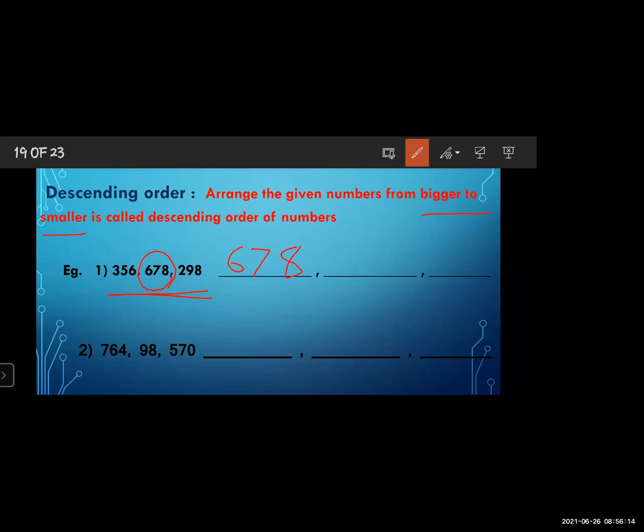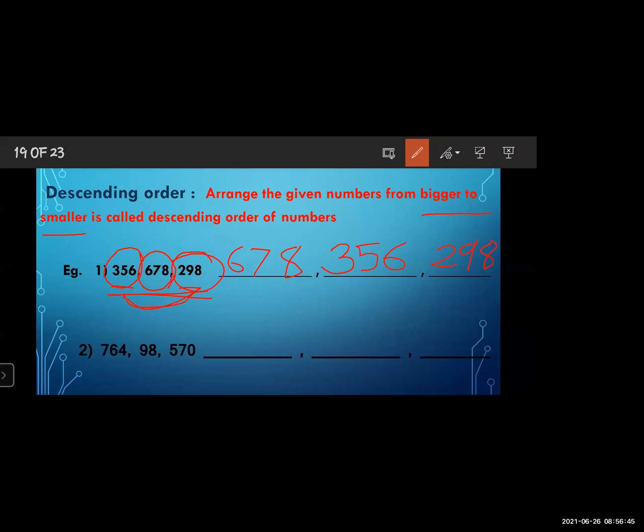Now only two numbers are remaining. Find out which is bigger: 356. Yes, very good. From these two numbers, 356 is bigger. So write it as the second number, 356. Now only one number is remaining, and you have to write that at the last: 298.